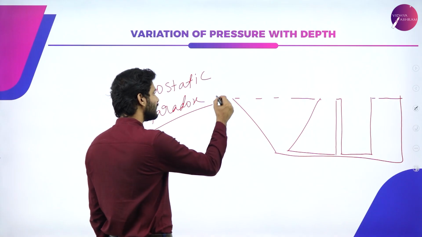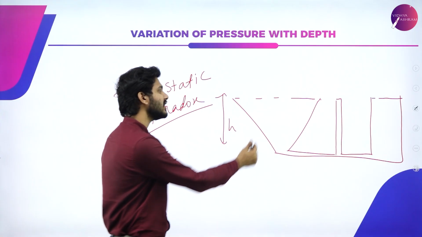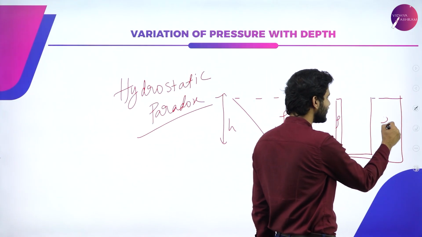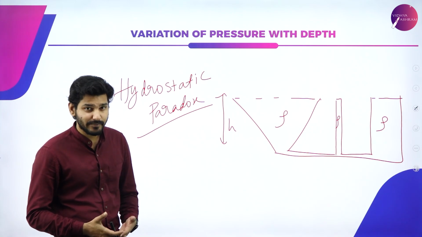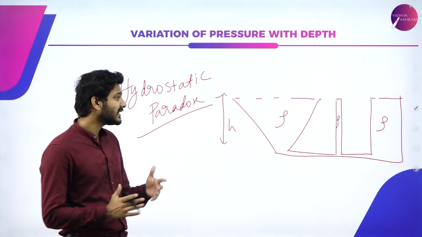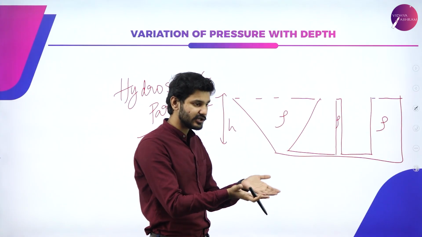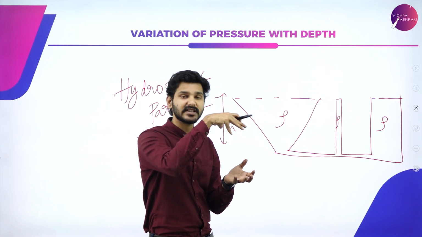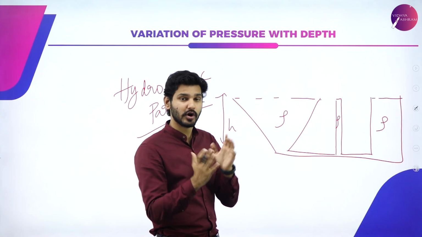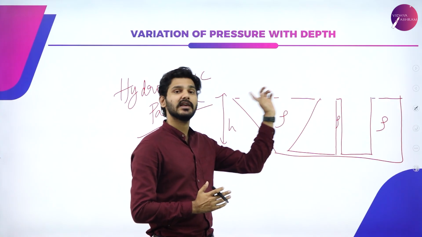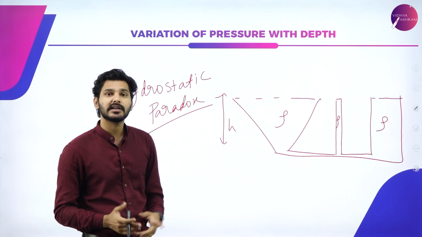The only similarity between them is that their height is similar. The density of the water inside each of these containers is also the same, right? So if these conditions are met, the paradox is that despite them having different shapes, earlier I showed you an example of a beaker in which something is immersed, right? Despite them having different amounts of water in them, that is, different shapes, the pressure that is exerted at a particular height remains the same.